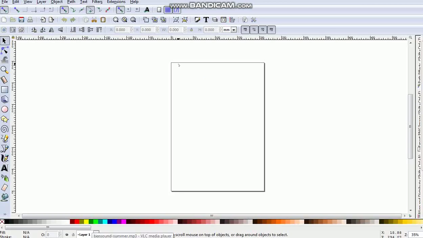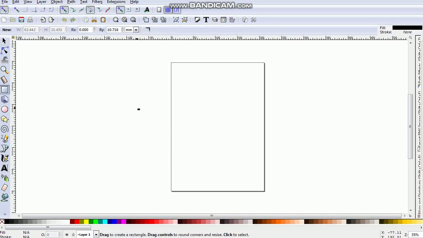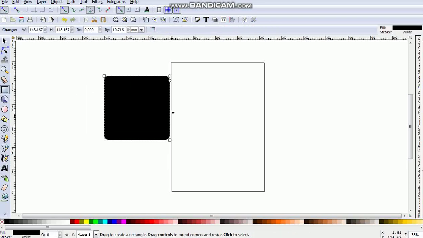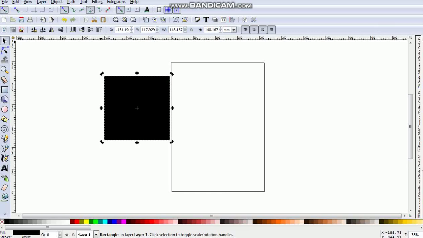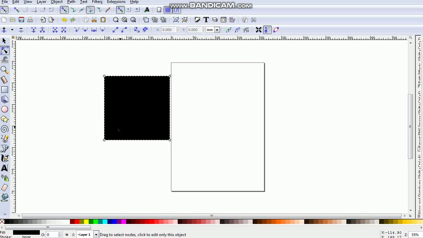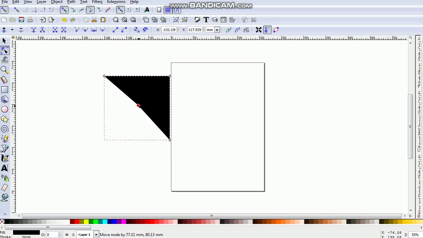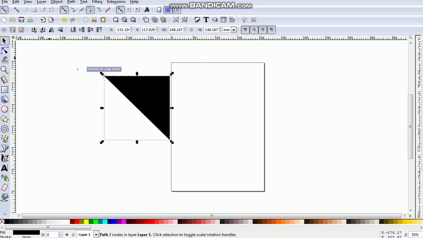Okay, so let's open INKSCAPE, and I will just make a square like this, and I will go to path, object to path. Now I will click on the edit paths by node tool and drag this node over here and delete this. Now take this handle here and snap it to this node, and take this handle here and snap it to this node.